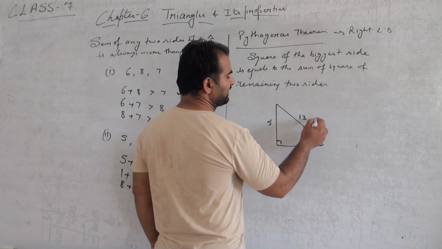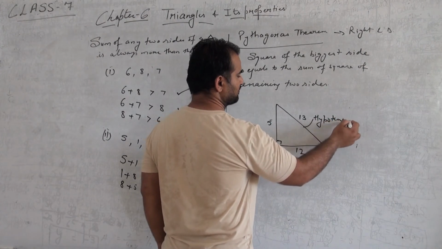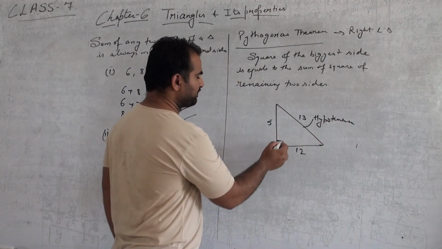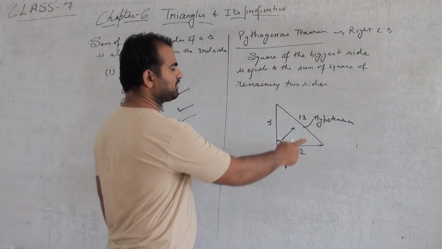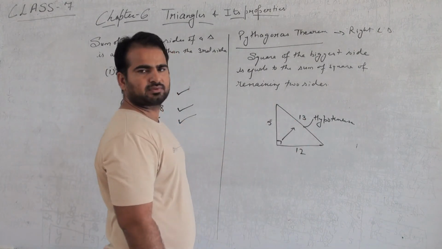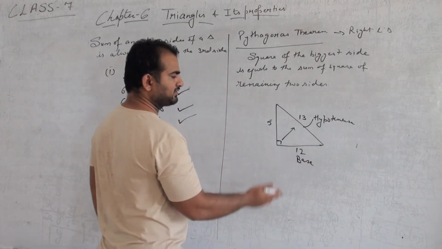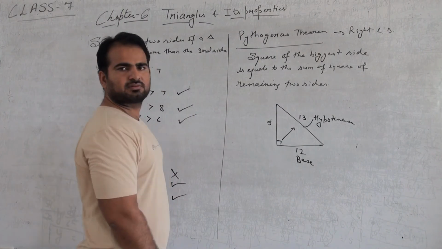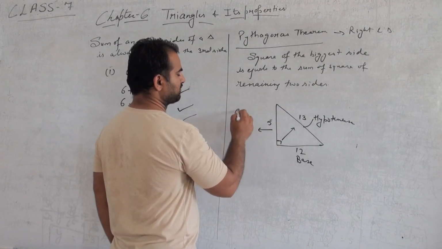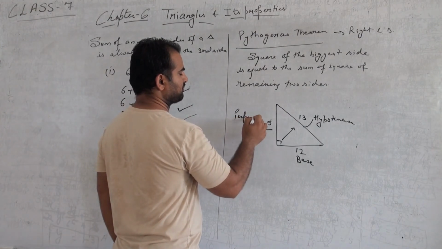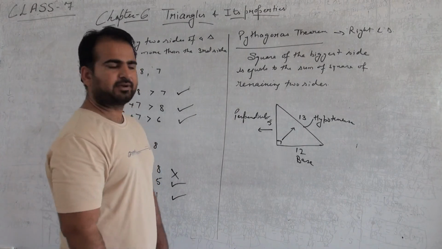This side is known as hypotenuse, the side just opposite to the 90-degree angle. This is always the biggest side. This is known as base, on which the whole triangle is seated, and this is known as perpendicular.